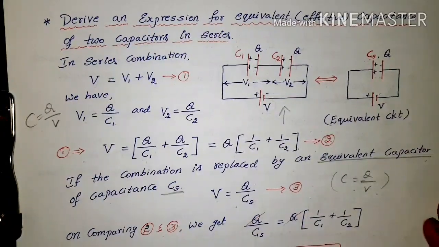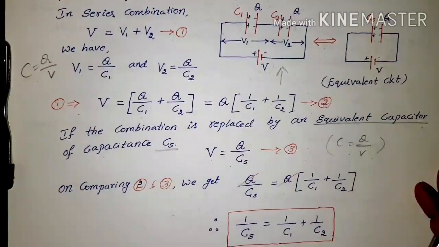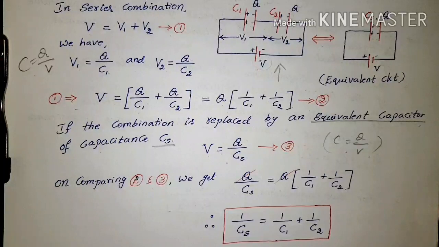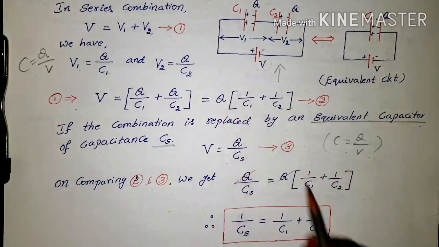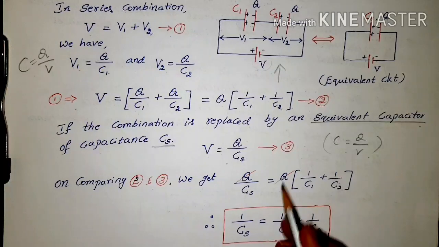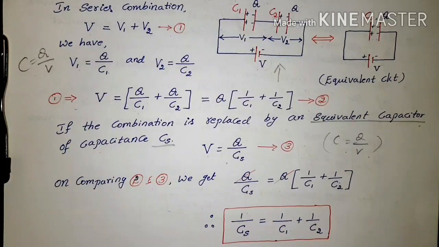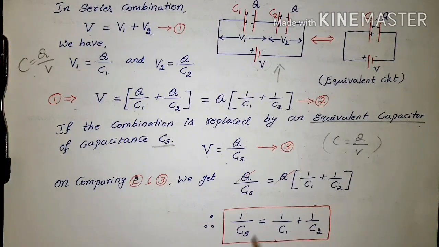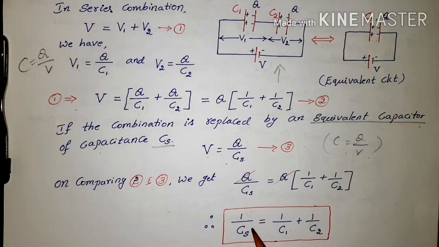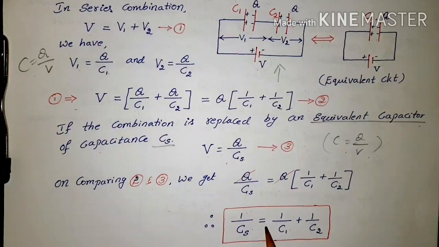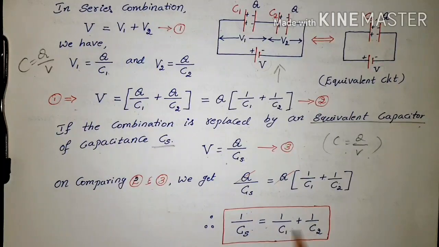Now compare equation 2 and 3. On comparing, the LHS are the same, so you can equate the RHS values. Q by CS is equal to Q into (1 by C1 plus 1 by C2). Q and Q get cancelled. Therefore 1 by CS is equal to 1 by C1 plus 1 by C2. So this is the equivalent capacitance. We can say that the reciprocal of the equivalent capacitance is equal to the sum of the reciprocals of the two individual capacitances. This is the important formula to calculate the equivalent capacitance when two capacitors are in series combination.